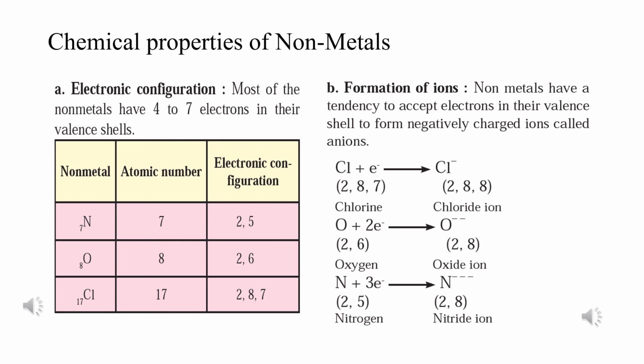Nitrogen is going to take 3 electrons more, so that it becomes an octet, and therefore we write 3 negative signs on top. So you can see how the electronic configuration is changing after accepting the electrons, and the newly formed atoms are nothing but ions, negatively charged ions of that particular element.